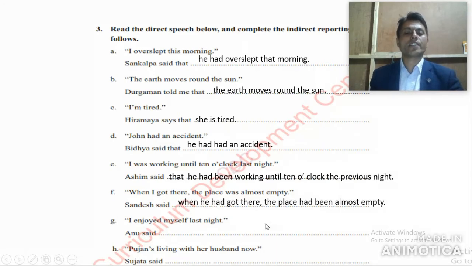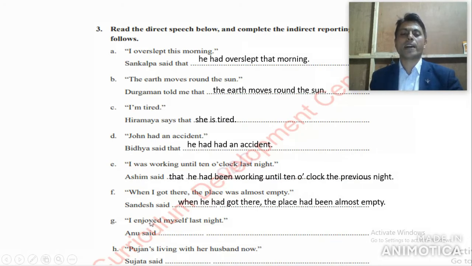Now come to the next number, number Z. Look at the question very first here on the screen: I enjoyed myself last night. Who told this one? Anu said this one. Anu said that, as we discussed before, the first person pronoun I changes according to the subject. The subject is Anu, so that's she. Anu said that she enjoyed.